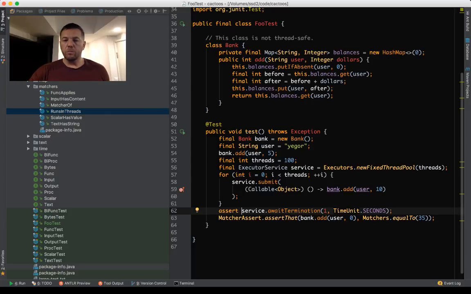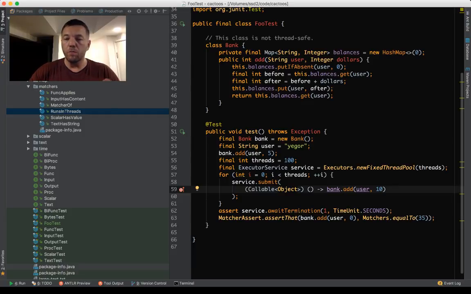So what happens here? We create a pool of 100 threads. They're all staying, waiting, doing nothing. Then we submit the same piece of code to all of them, and they run that piece of code immediately here. And then we wait for them to finish, because I don't have 100 CPUs, so they will share the same CPUs, and they may take some time before all of them finish.